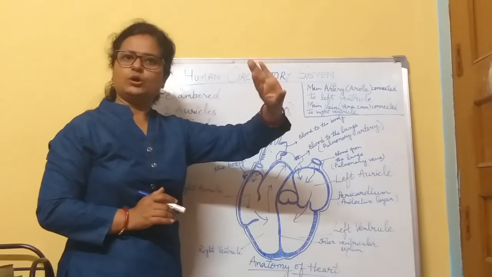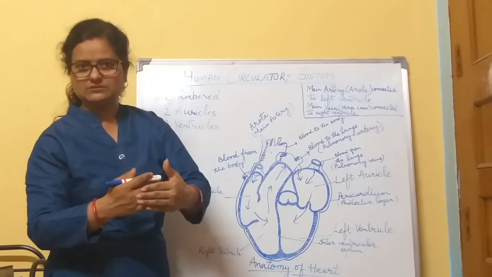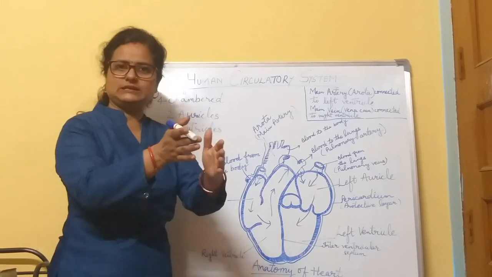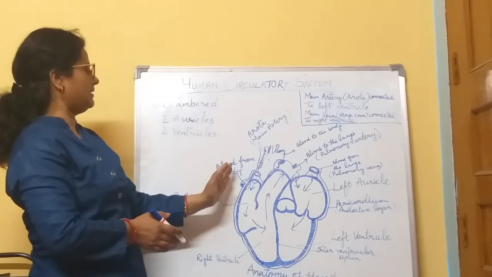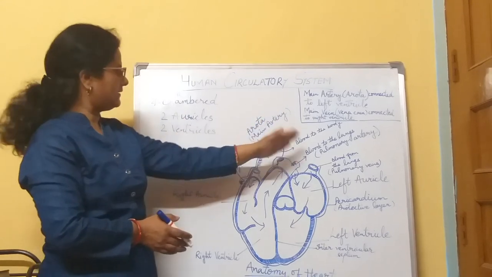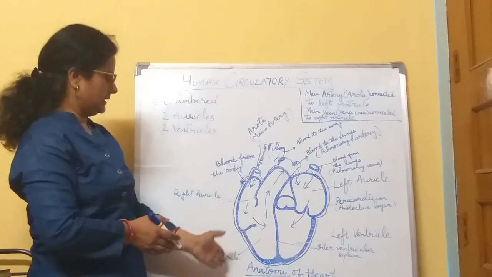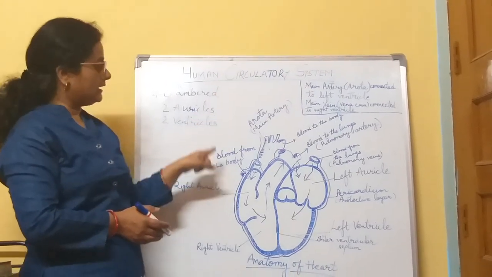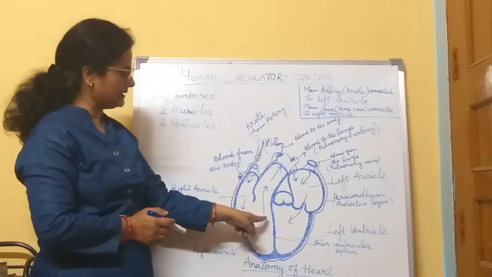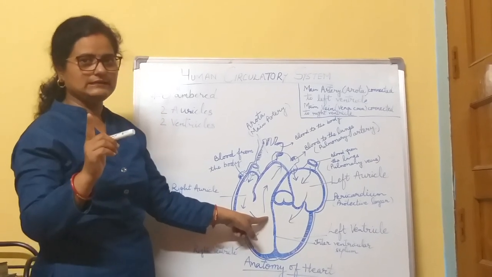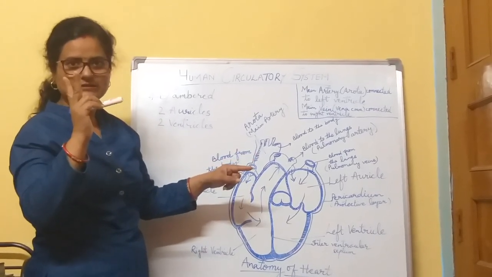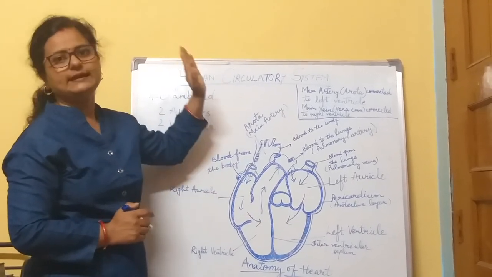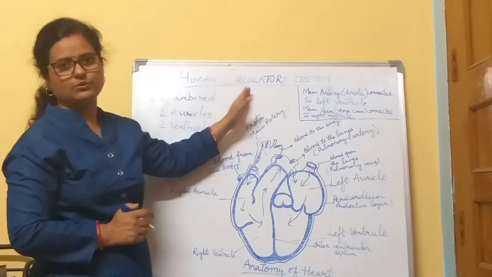And then when it goes there, the process of respiration is performed, the oxygen is absorbed, and the deoxygenated blood then again comes with the help of the vena cava to the right auricle, and then this cycle is performed again. Here in the human circulatory system, not a single cycle works. Here the double cycle works for the circulation of the blood. Thus, this circulatory system is also called the double circulatory system.